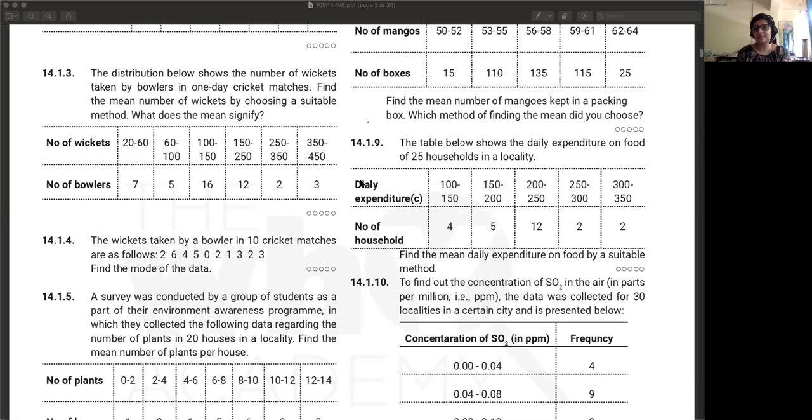So direct method will make most sense, because no matter what the class width is, x ka value is going to be the central point of that particular class. Step deviation you can absolutely not use, because you are going to multiply it in the end by the class width. But in these kind of cases, direct method is the best way to go about it.